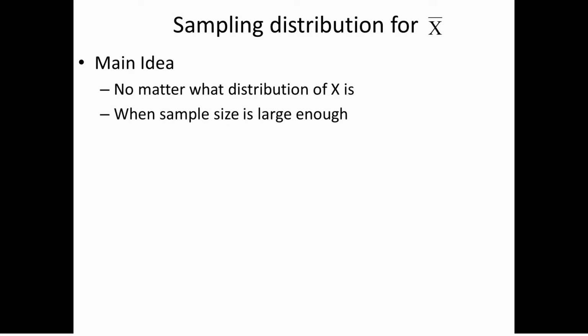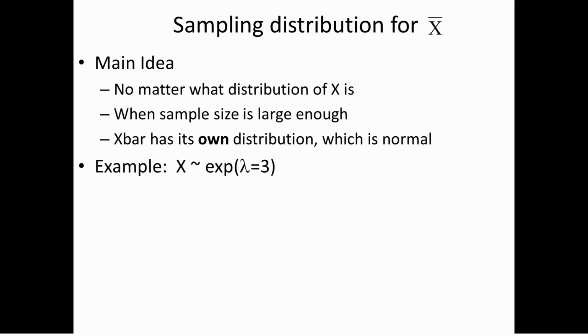When we take a large enough sample, x bar has its own distribution, and it's a normal distribution. So when the sample size is sufficiently large, the distribution of x bar is normal, no matter what the distribution of x is.